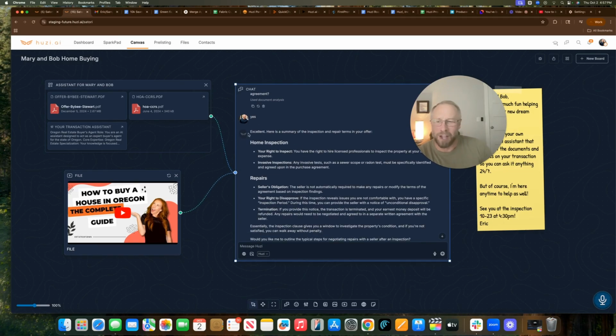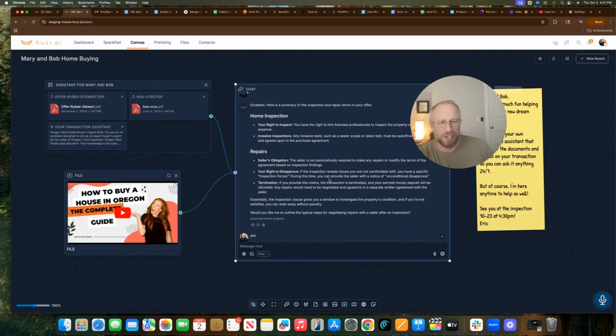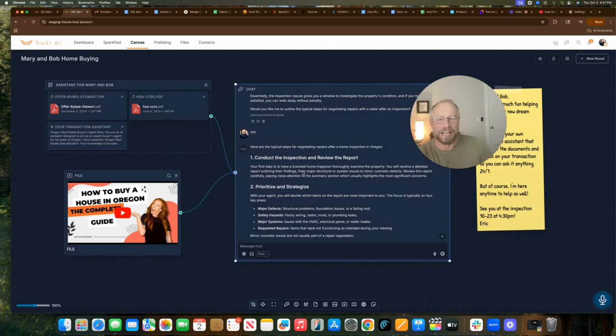Great. Because this AI has specifically this transaction document and inside the instructions, it's been trained on what the Oregon laws and rules are for home inspections, it will now give them an appropriate answer, not an AI generated slop generic answer out of ChatGPT. And again, it's going to follow the instructions that you have given it to answer your client. So it represents you and your ways of doing business in your marketplace and by the rules and regulations that your brokerage has with you as well.